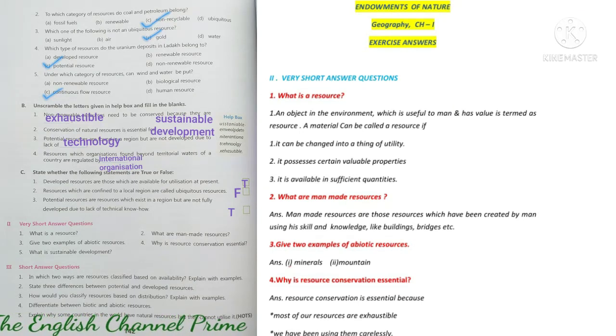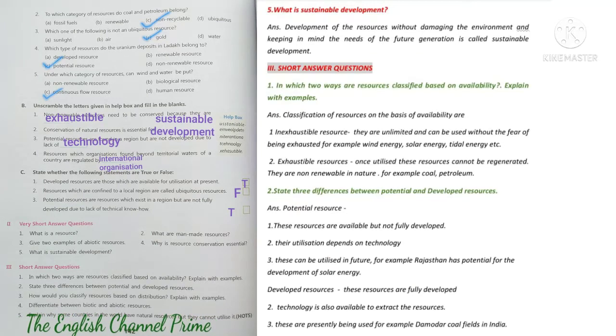Fourth question, why is resource conservation essential? Answer, resource conservation is essential because most of our resources are exhaustible and we have been using them carelessly. Now fifth question, what is sustainable development? Answer, development of the resources without damaging the environment and keeping in mind the needs of the future generation is called sustainable development.